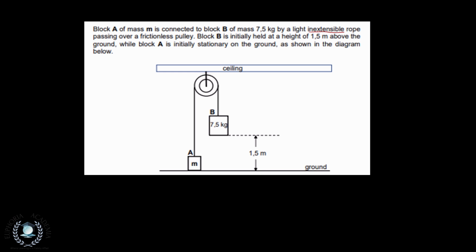Then block B is initially held at a height of 1.5 meters above the ground, while block A is initially stationary on the ground. These are probably going to be released, and when block B is released, block A will also travel a certain amount, and I'm sure they're going to ask us for the height. But after understanding what exactly is going on, then I think you can attempt the question.